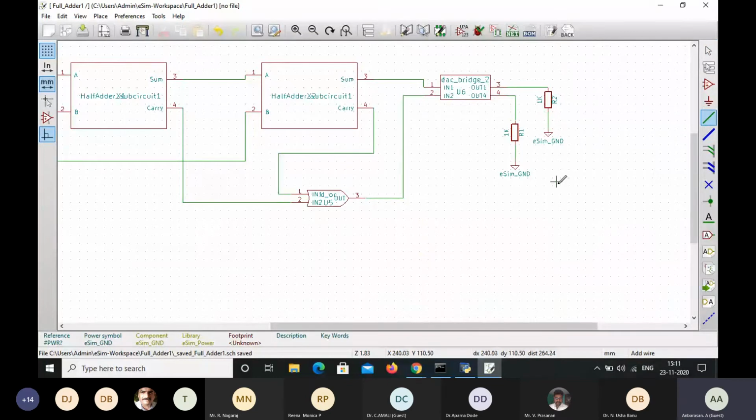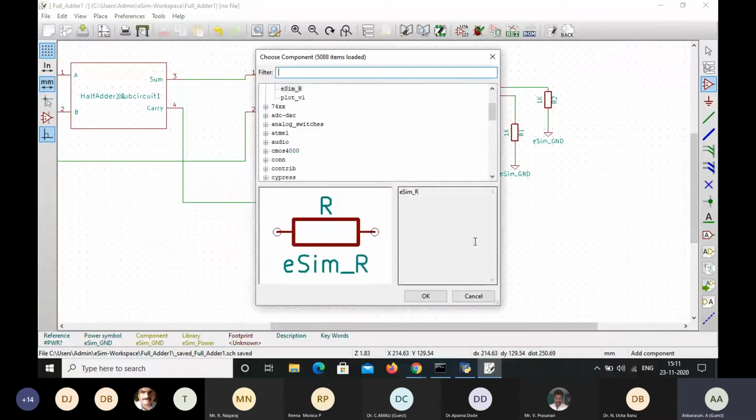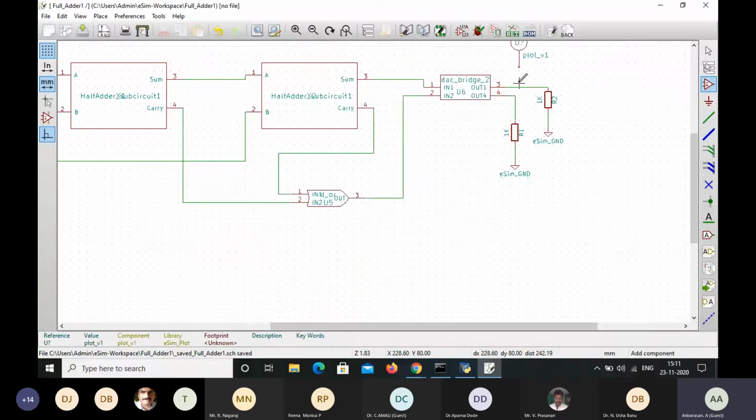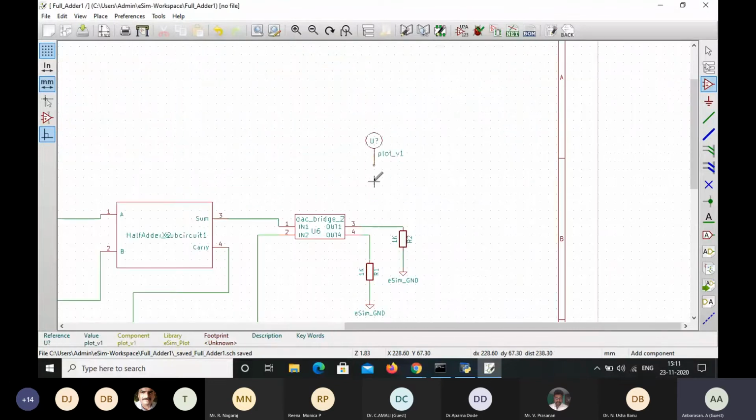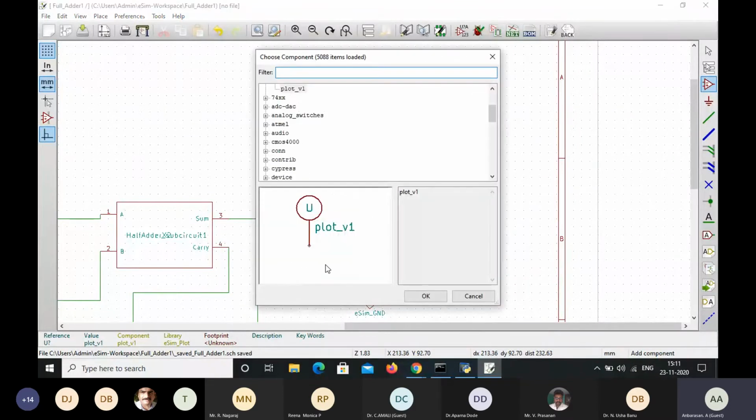So now the output connection has been made, but as usual we have to give the plot and label. So again I'm going to place the component eSIM plot, which is already here. So plot, select OK, and then this plot for this side, and then here.